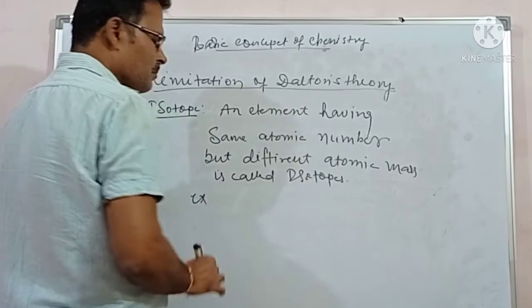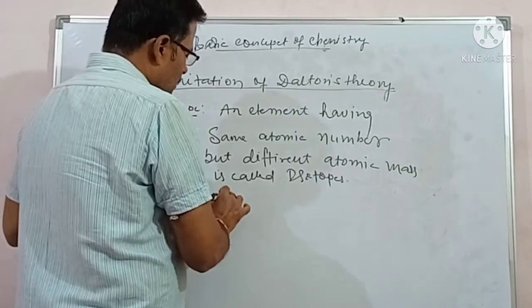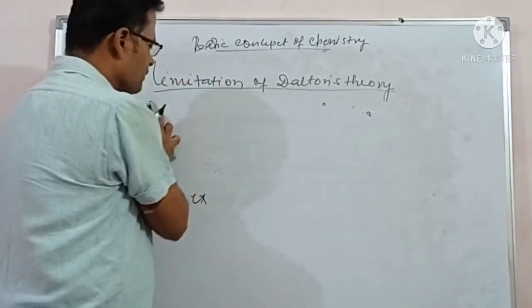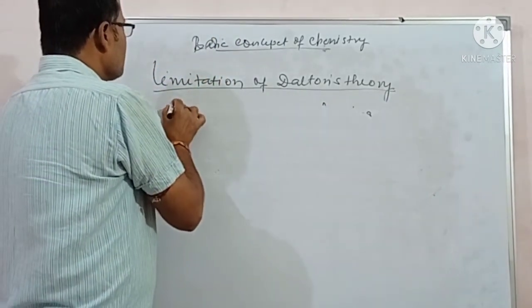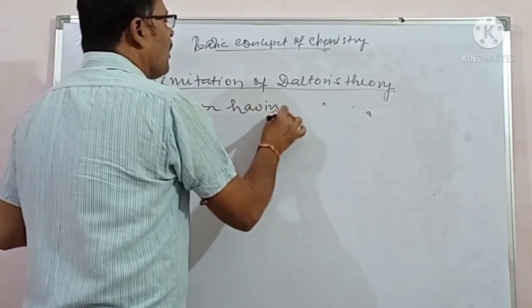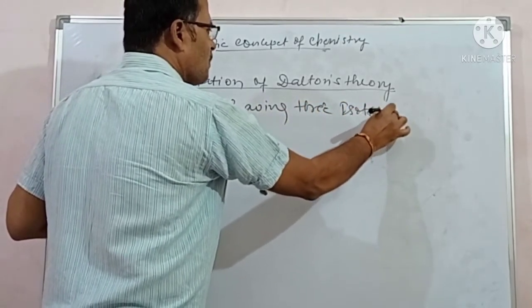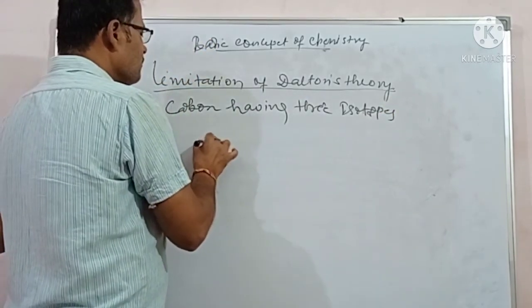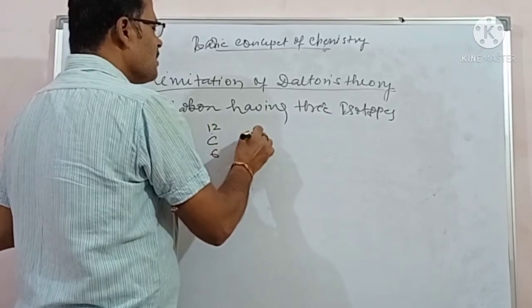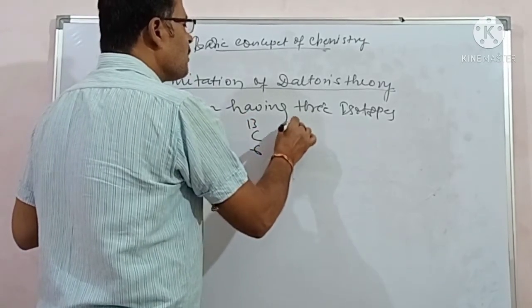Example, carbon has 3 isotopes: C6 12, C6 13, C6 14.